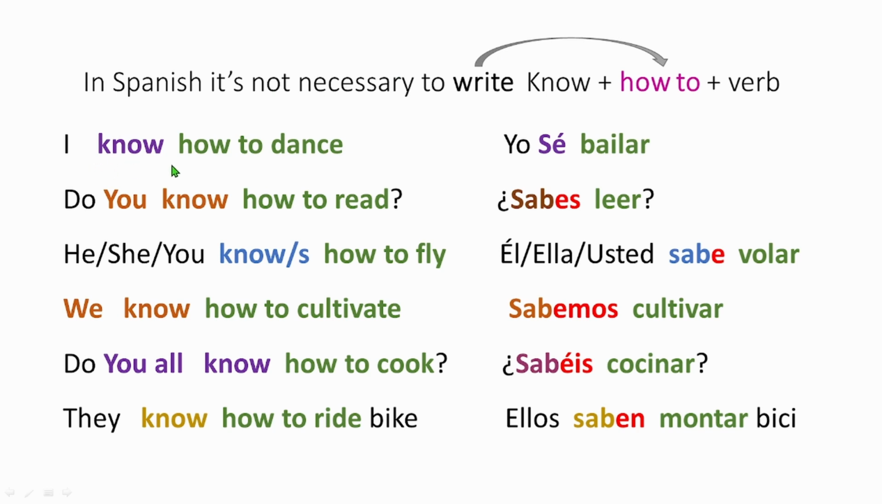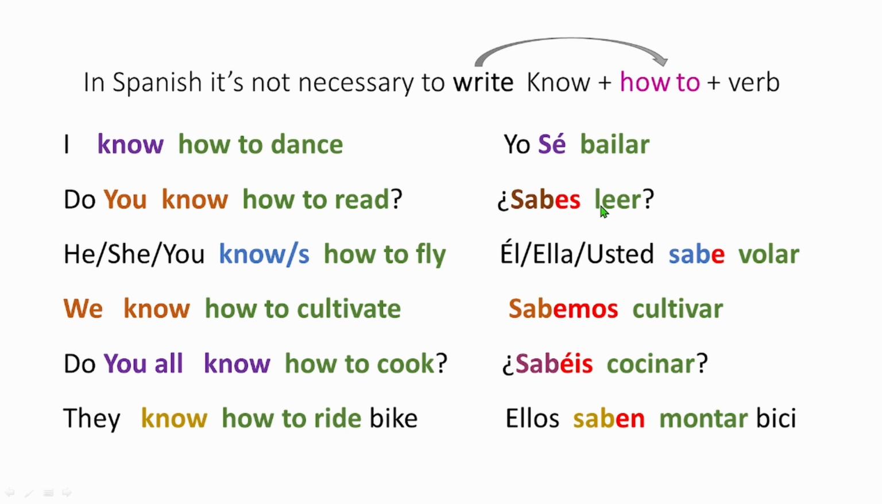When you say I know how to dance, you say yo sé bailar. Here, sé is know and bailar is dance. Now you may be asking, where is "how to"? We don't put "how to" in Spanish, it's automatically added. So you just say I know to dance, and it itself means I know how to dance. Yo sé bailar. When you say do you know how to read, you say sabes leer. Sabes is you know, leer is to read.